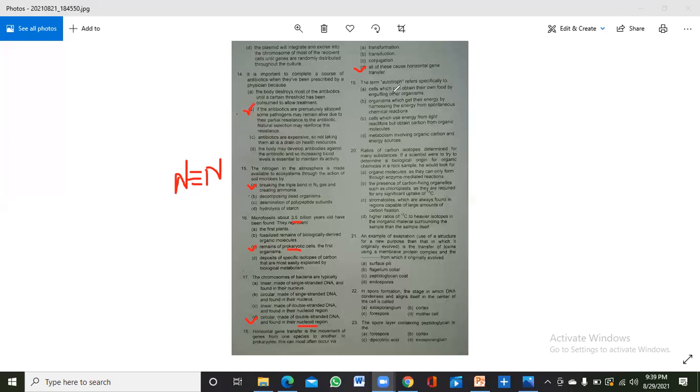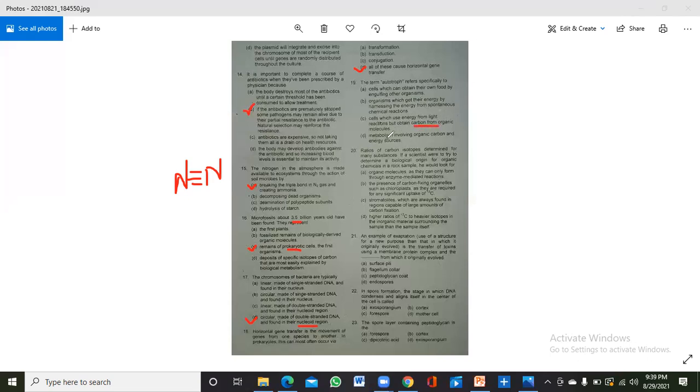Cells which can obtain their own food by engulfing other organisms: this is not the correct answer, because it is not engulfing other food, it is producing it itself. Organisms which get their energy by harnessing energy from spontaneous chemical reactions: this is a bit true, but first we should look at option C. Cells which use energy from light reactions but obtain carbon from organic molecules: it is not correct, as it is not obtaining carbon from organic molecules.